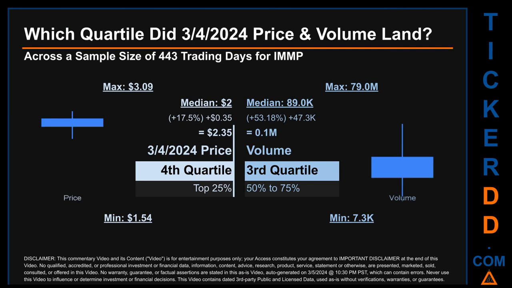Descriptively, IMMP has a median price of $2. Therefore, the 4th of March 2024 price was higher from that middle marker by 17.5%. The day's volume of 0.1 million was more than the median by 53.18%.